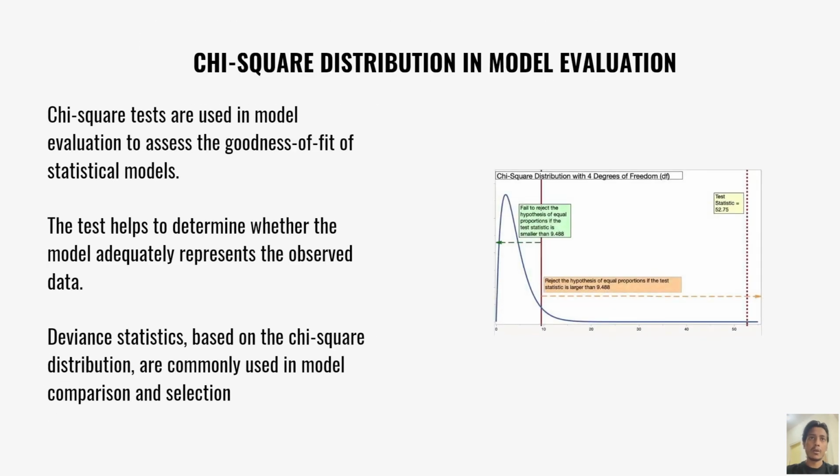Chi-square distribution in model evaluation. Chi-square tests are used in model evaluation to assess the goodness of fit of statistical models. The test helps to determine whether the model adequately represents the observed data. Deviance statistics based on the chi-square distribution are commonly used in model comparison and selection.